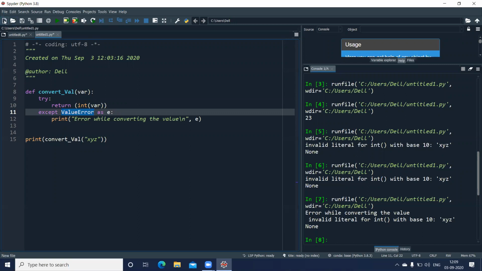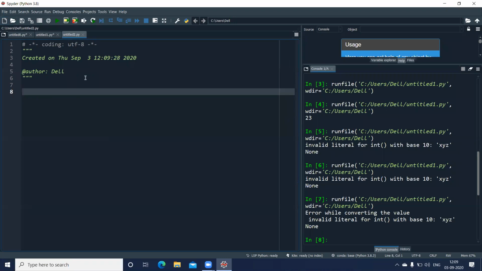Of course, I'll create a new file. In this example, what I'm going to do is open a file and try to write something into it. And if I'm not able to write into it, I'll throw an exception. Usually the name of the exception can be file not found exception, or file related exceptions can be used. But in this example, I'll be using the finally keyword or the finally block. And I'll also show you how to write a nested try block. So let us take an example here.